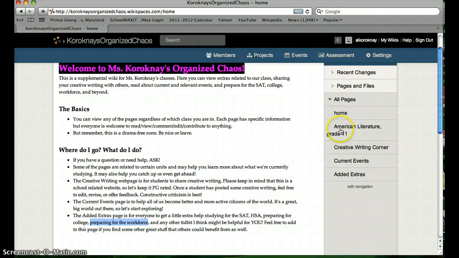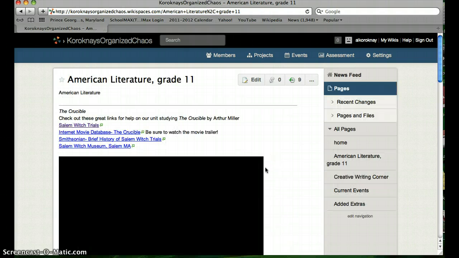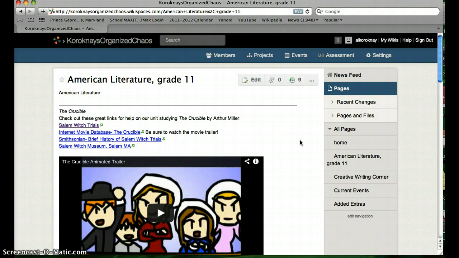From there, on the right-hand corner, I added pages, and as you can see, what I added was a page for the American Literature Grade 11 course that I teach, a creative writing page, a current events page. So we're going to start at the American Literature Grade 11 page. So I click on that link on the side, and it takes me here to a web page that again is going to have supplemental material for my students in my grade 11 American Literature course.